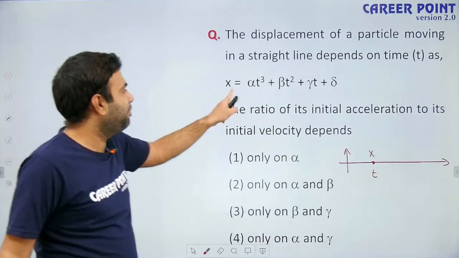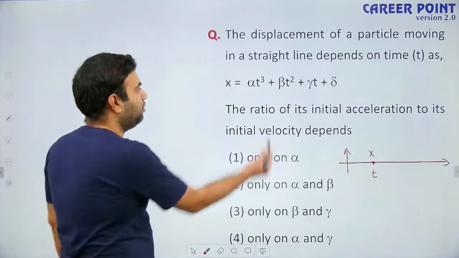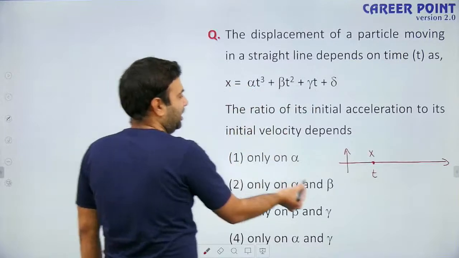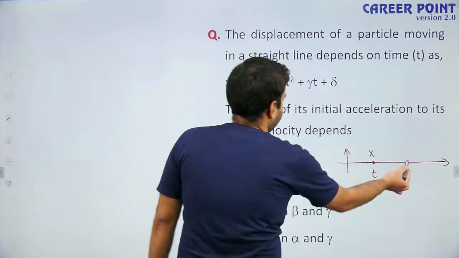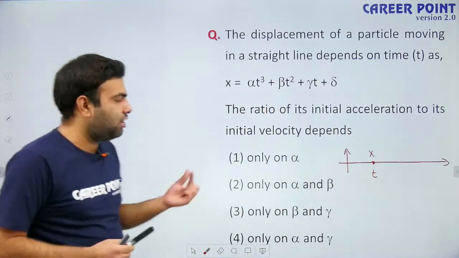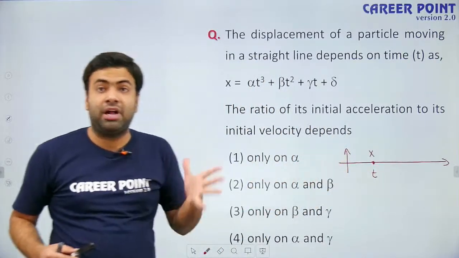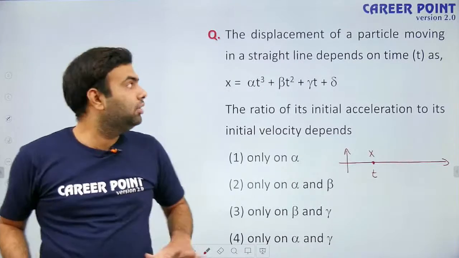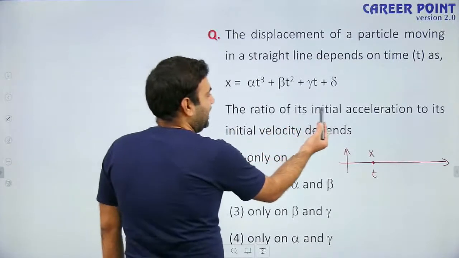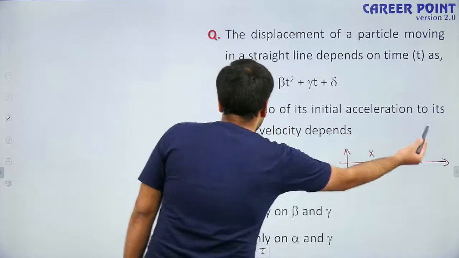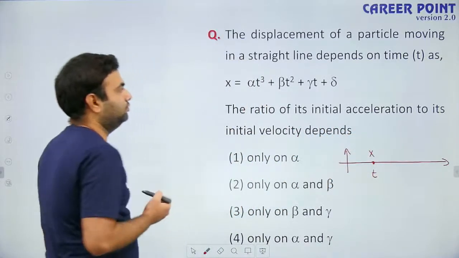If you put t equals to 1, you will get its x coordinate at t equals to 1 second. If you put t equals to 2, you will get its x coordinate at t equals to 2 seconds. That means its x coordinate is continuously changing, so the particle is having motion. It is asking the ratio of its initial acceleration to its initial velocity.